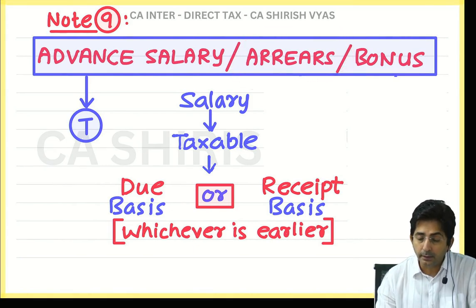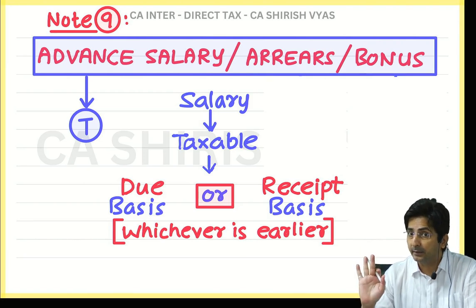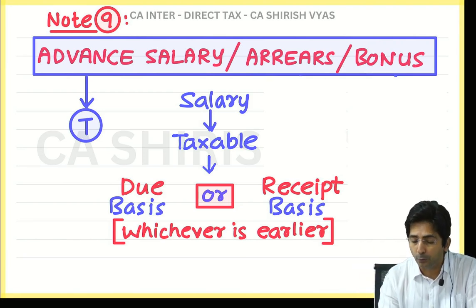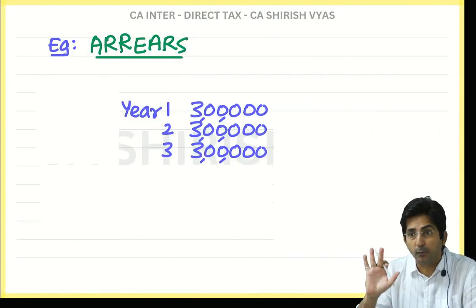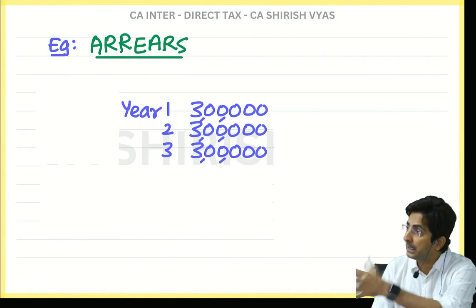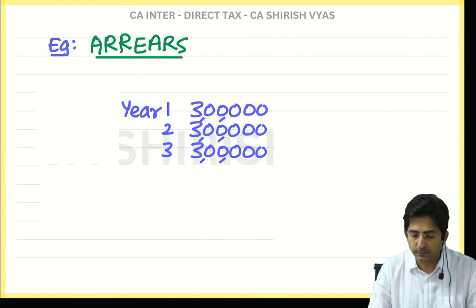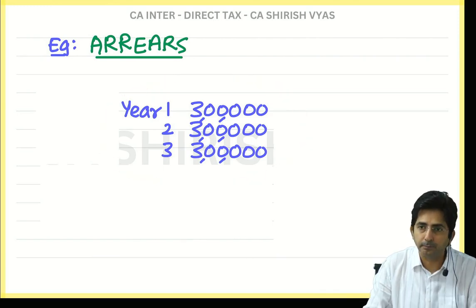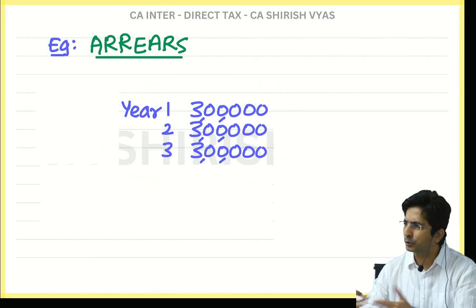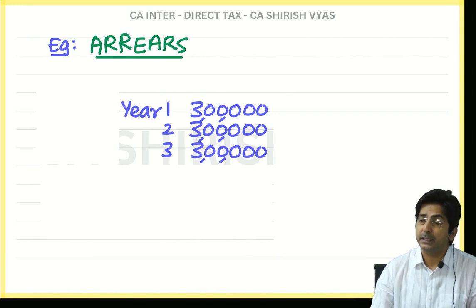Now see, arrears here doesn't mean outstanding. Arrears has a different meaning. With an example only you will understand what is arrears of salary. Advance salary is over. Next point is arrears. Now let's assume an employee's salary was 3 lakhs every year. This is just an amount. Assume 3 lakhs. Now the employee was requesting the boss,